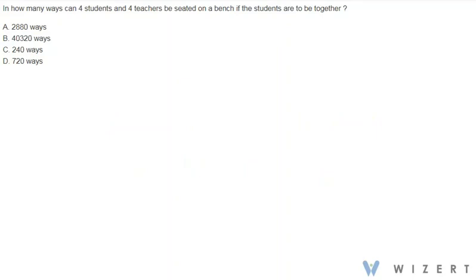We have this question here. In how many ways can 4 students and 4 teachers be seated on a bench if the students are to be together?